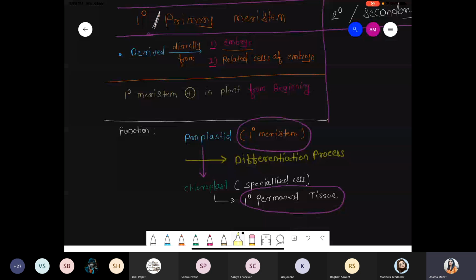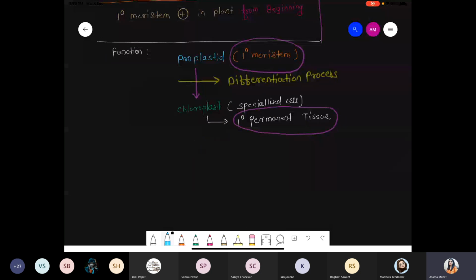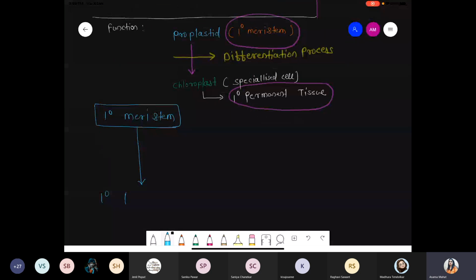For simplicity, I'm writing some part here. Simple meaning: primary meristem is converted into primary permanent tissue. Primary is common; meristem is converted into permanent tissue. And this process is called the differentiation process.